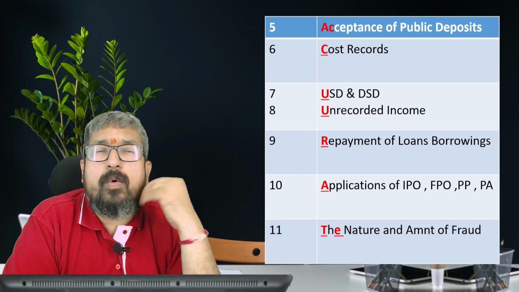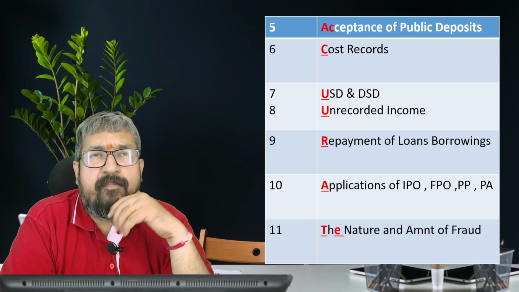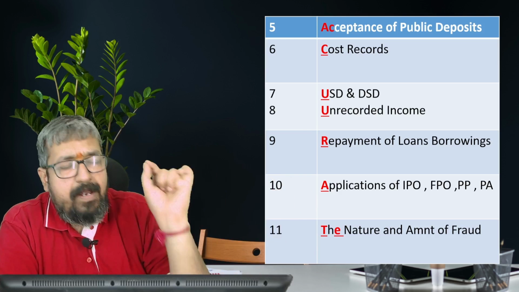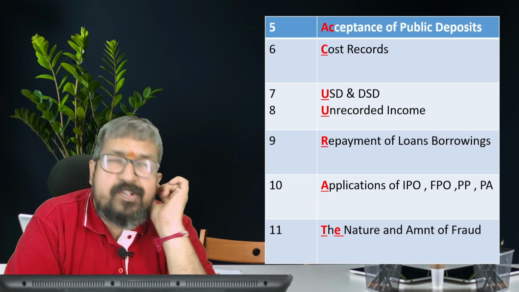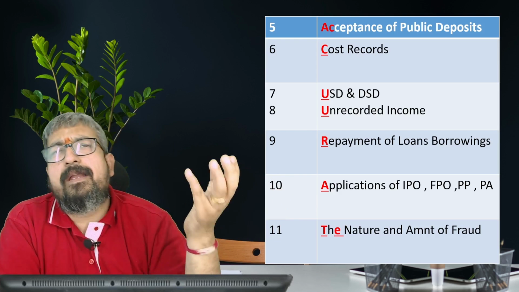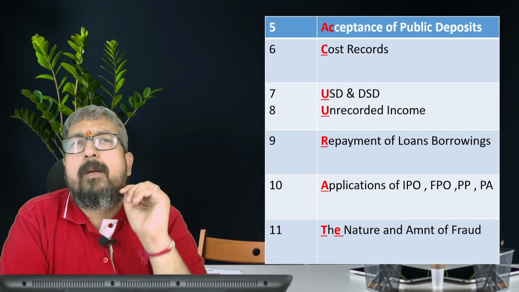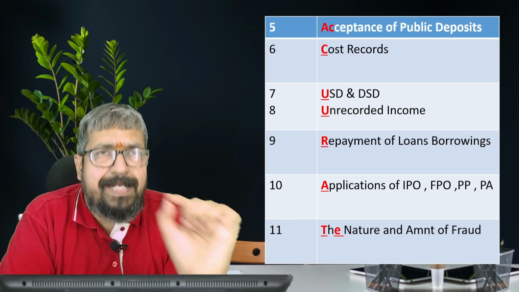Okay. Then, my dear soldiers, you have A, ACCURATE, application of IPO, FPO, PP. Now, what is this IPO? Initial public offer, further public offer, private placement, and preferential allotment. So, application of IPO, FPO, preferential allotment, and private placement. Basically, when you're raising all this money, are you utilizing this money in a proper manner or not? Whether the money is properly utilized.